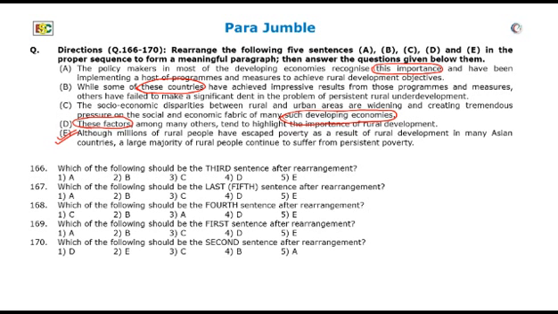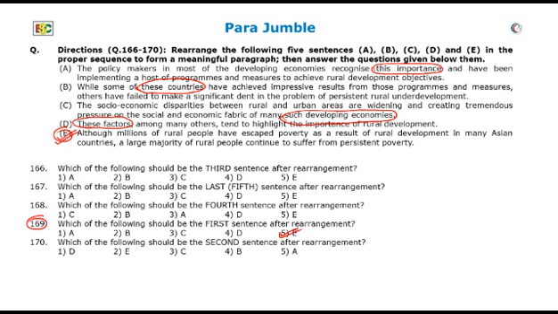This is a sentence which can absolutely be made as the first sentence because it can be used as the information base for further sentences. So, option E is the first sentence and should be marked in question number 169, which is the fifth option,